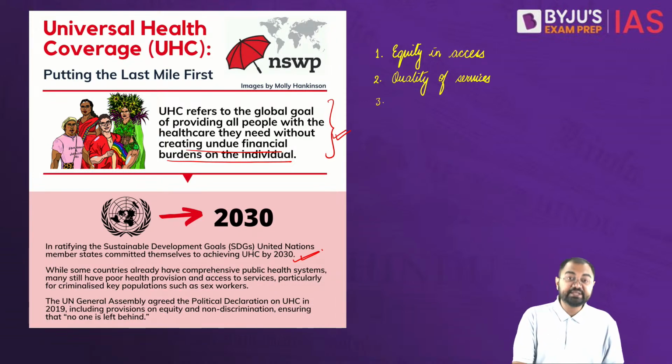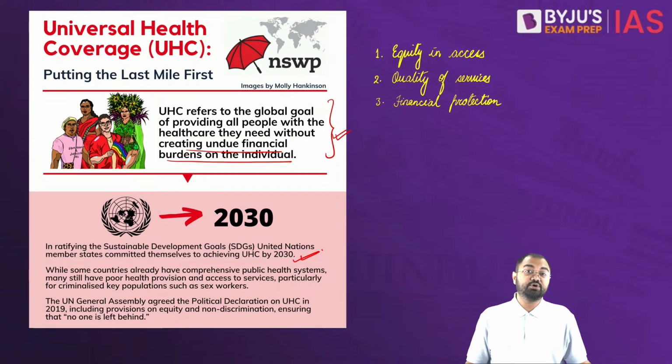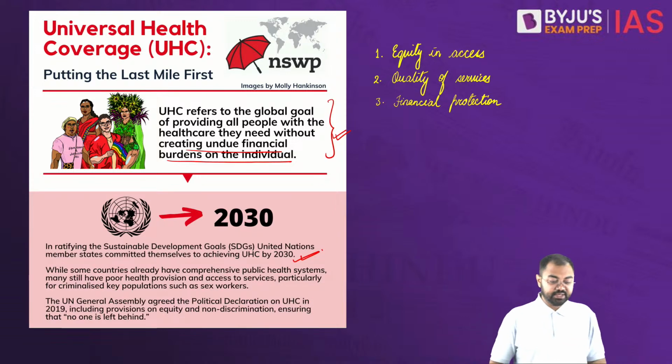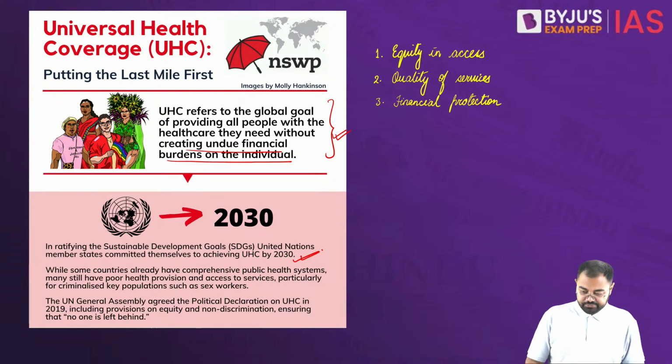So that's why financial protection, so these become very crucial parts of any universal health coverage.